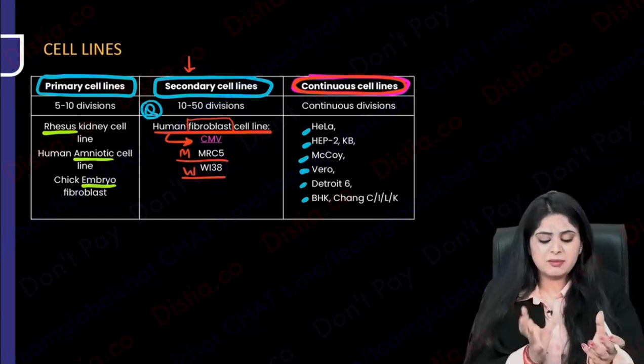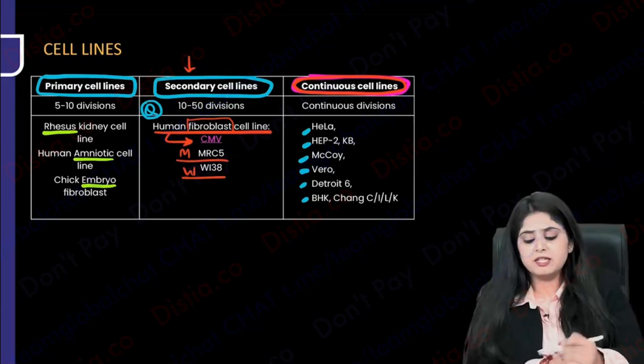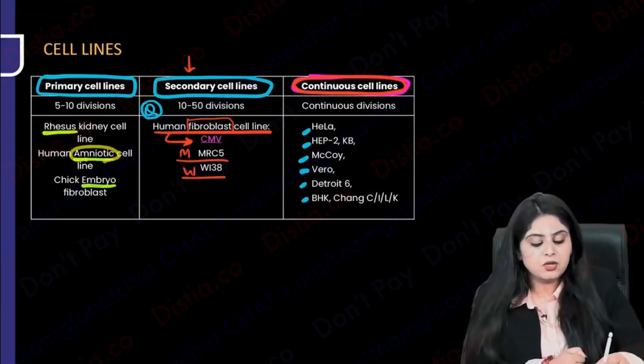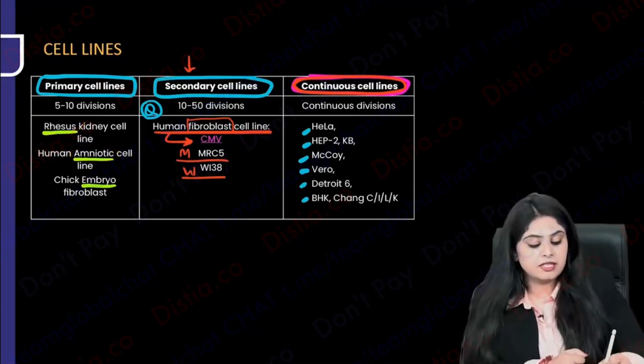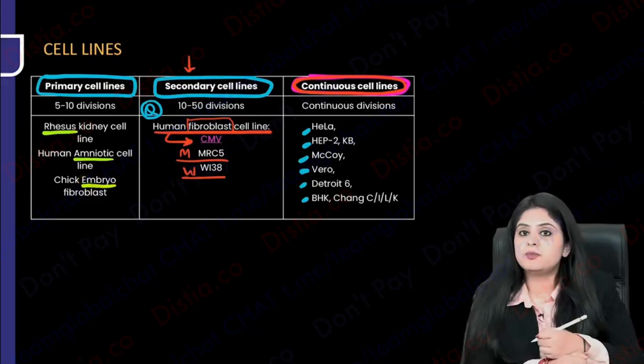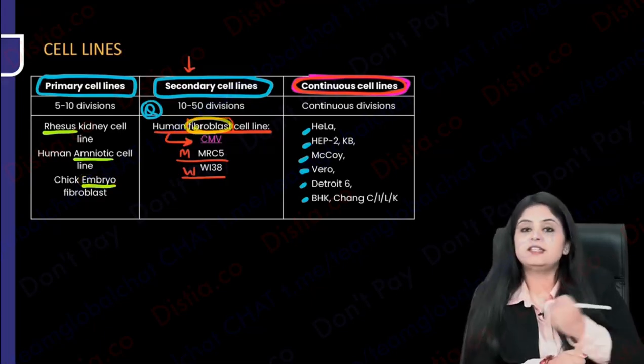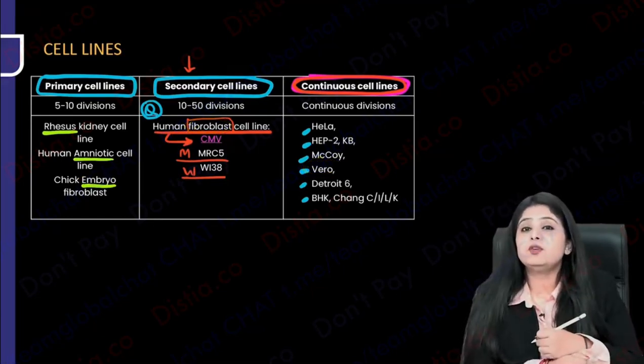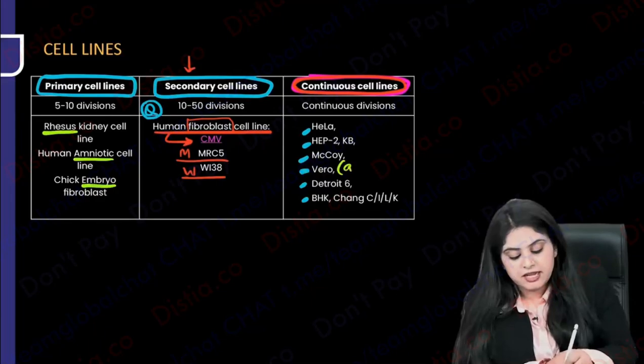So you must be wondering, ma'am, where are these cell lines coming from? I think you can guess. Rhesus has been taken from a monkey. Human amniotic has been taken from our amniotic cavity. The chick embryo cell line has been taken from the embryo. Human fibroblast cell line has been taken from our fibroblasts. Vero cell line has been taken from an African monkey.